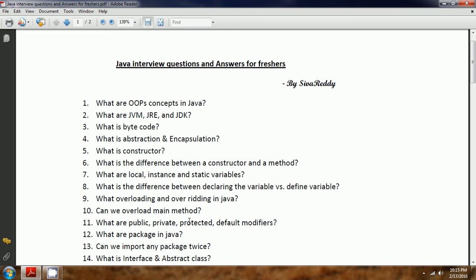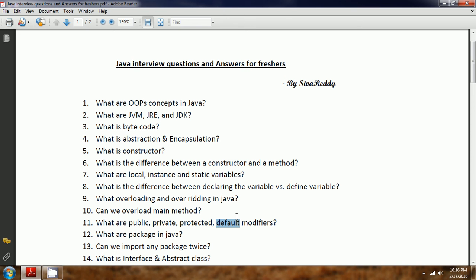Protected: when you define any variable or method as protected, these protected variables can be accessed through your subclass. That means if you define them as protected in the superclass, those variables will be available in the subclass. Also, the scope of protected is by default the package level. And default is also package level. That means default is nothing but you can access it within the same package.